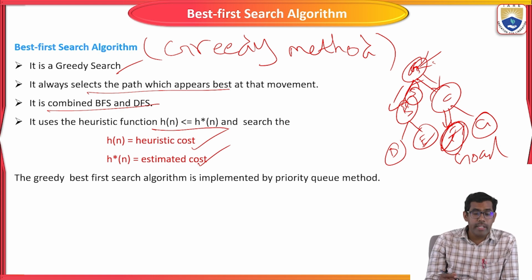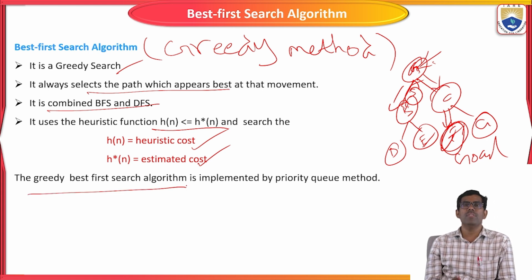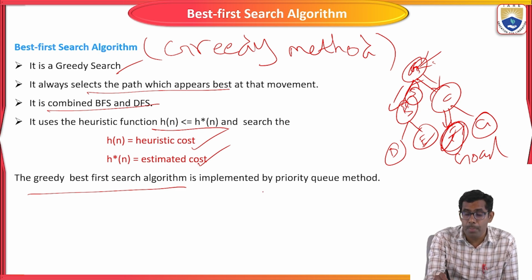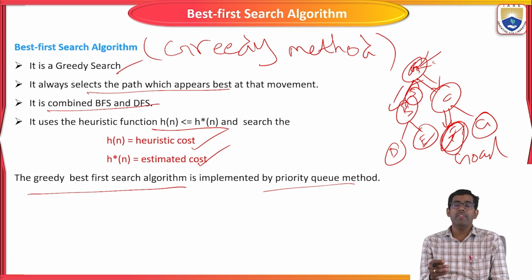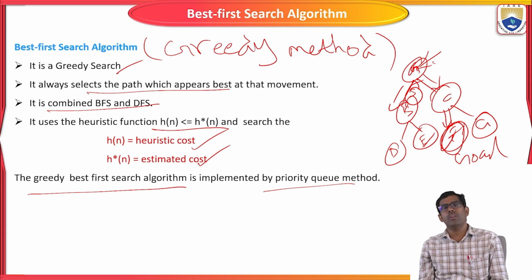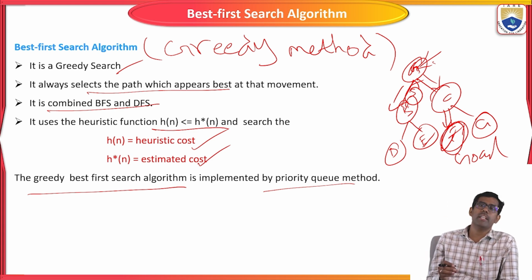Okay, clear. So the greedy best first search algorithm is always implemented by the priority queue method. Why are we saying this is a priority queue? It will visit promised nodes. It will select the path as a promised node. So it will select the best node while reaching the goal node. So it will give the priority to the best node. That technique is always called the priority queue method.